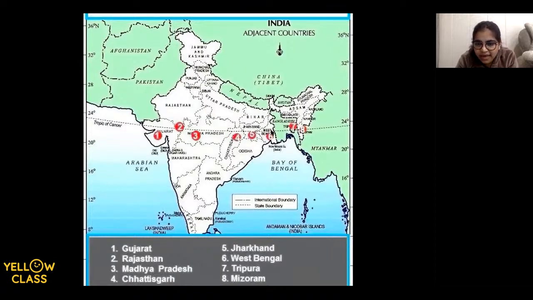From Jharkhand, it enters West Bengal. And from West Bengal, it's touching Tripura. Now, this is Tripura here. And in the end, this is Mizoram, kids. Okay, let me try finding a clearer, colorful picture for you, which will make it a little easier.